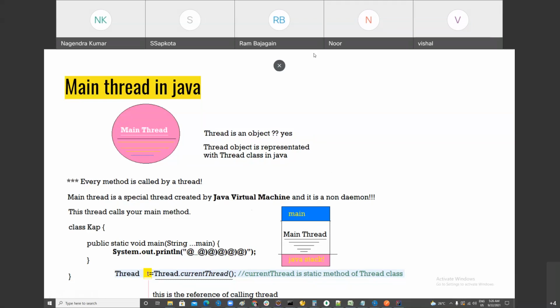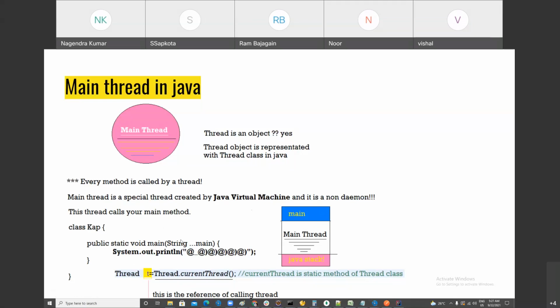See, you know your Java program. If you want to run your program, you need a main method. The question is, who calls the main method? The main method is called by the JVM. And in order to call the main method, the JVM creates a thread that is called the main thread. And the main thread calls main.